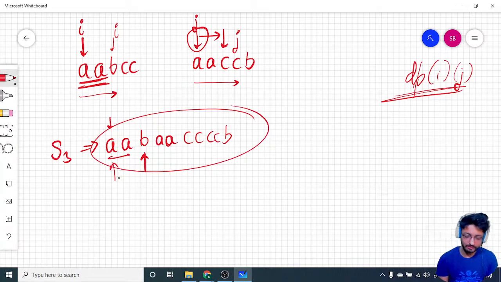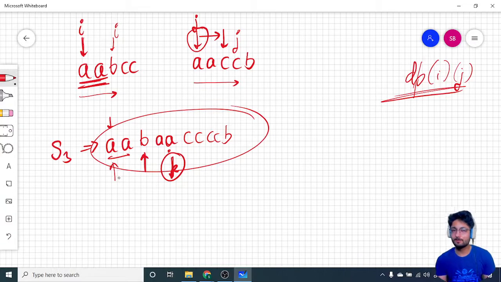Somewhere at K, this pointer is K, moving till this point, whether it is possible that I can form a string till K when my I is at this point and J at this point. If it is possible, then the answer turns out to be true, otherwise the answer turns out to be false.